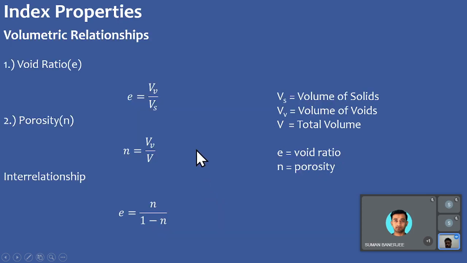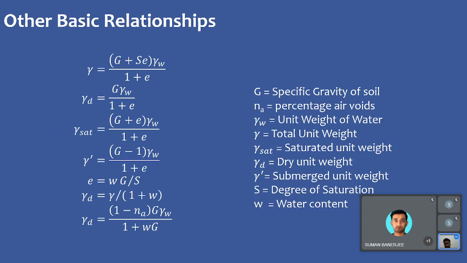So these are some of the basic relationships. Void ratio is given as volume of voids upon volume of solids. Porosity is given as volume of voids to the total volume, and there is an interrelationship given as e equals n upon 1 minus n.